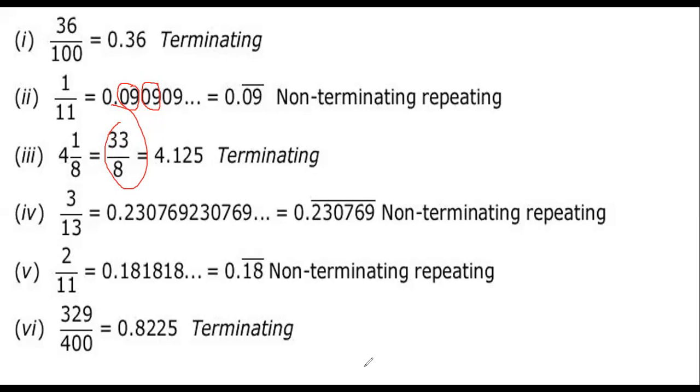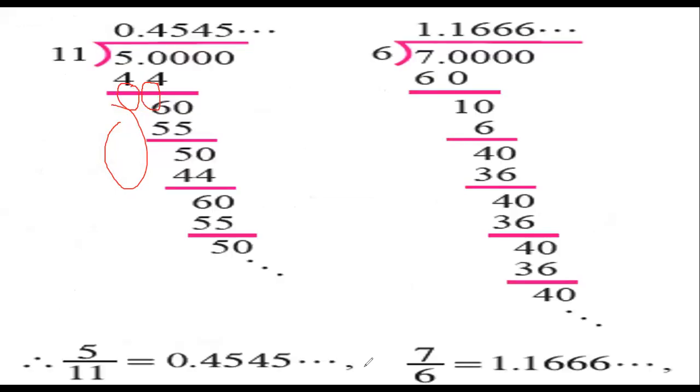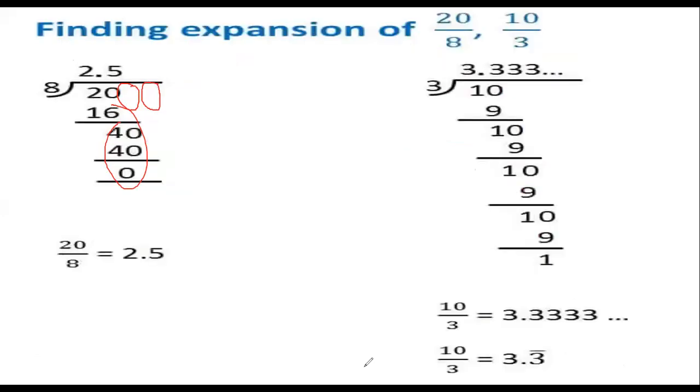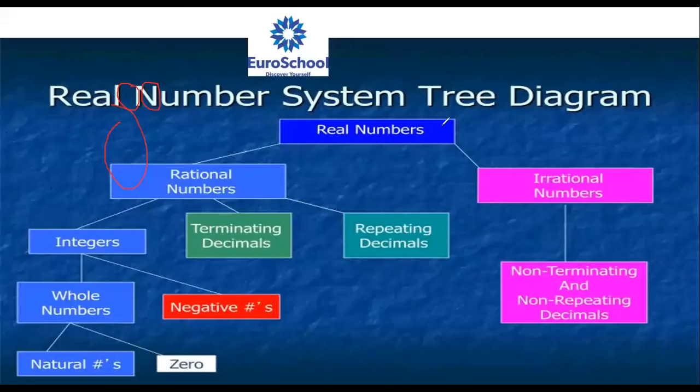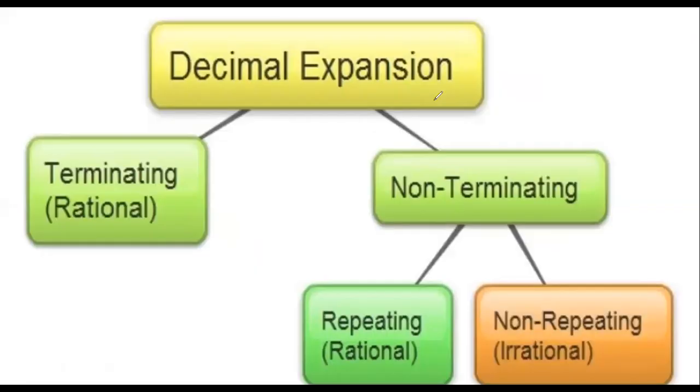Sir, I had a doubt in the previous slide, when there's a chart for rational and irrational. Aren't non-terminating repeating decimals rational, sir? Yes, you will get clear here.